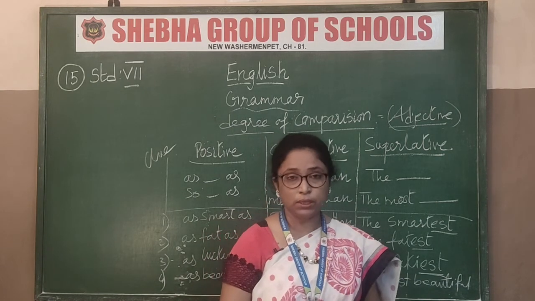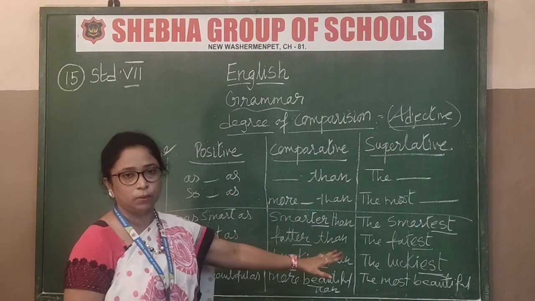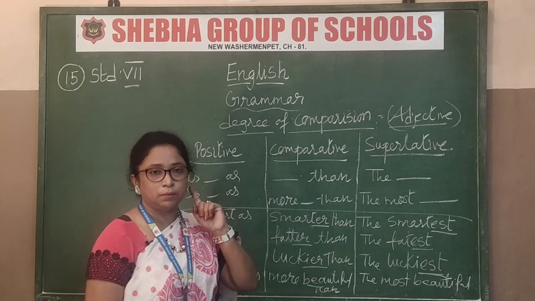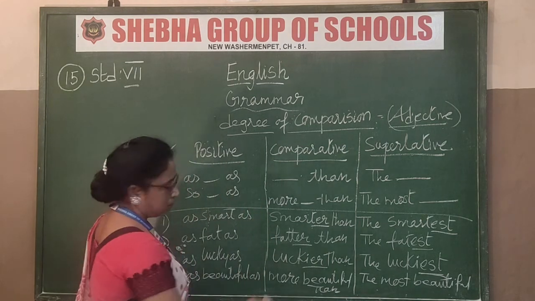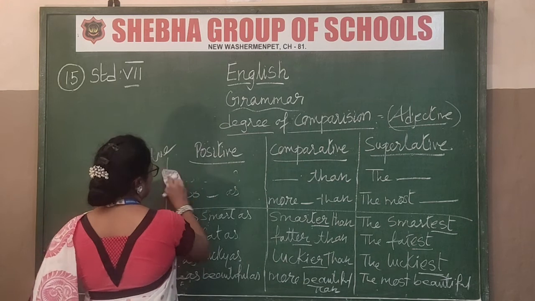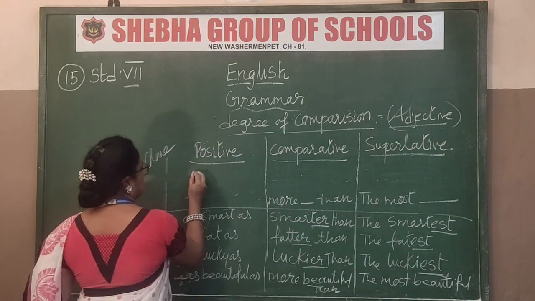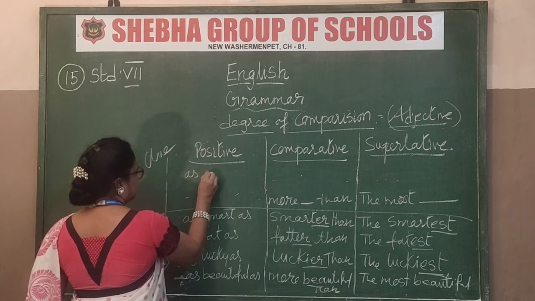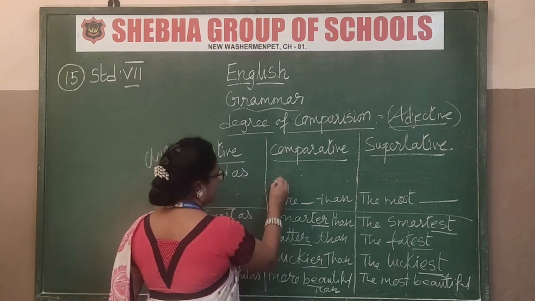One more thing I want to explain: these are the regular ones. Some degrees of comparison are irregular. For example, as good as.